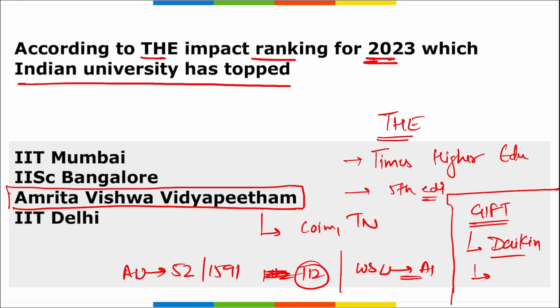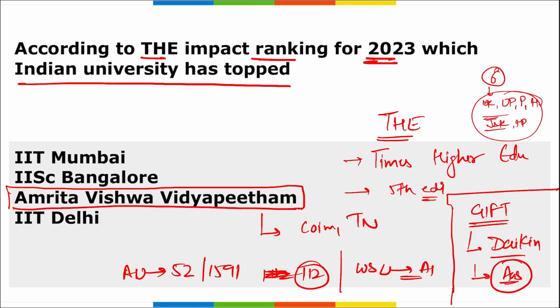And where is this Deccan University from? It is from Australia. And remember, few Australian universities have banned Indian students from 6 states. They are UK, that is Uttarakhand, UP, Punjab, Haryana, correct, Jammu and Kashmir, and Himachal Pradesh. These are some states from which Australia has banned Indian students.